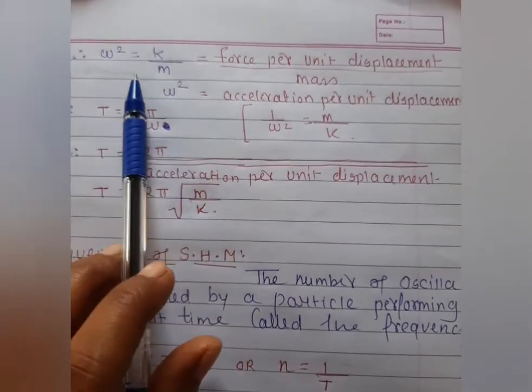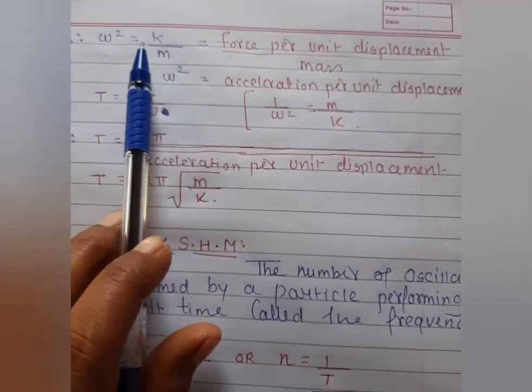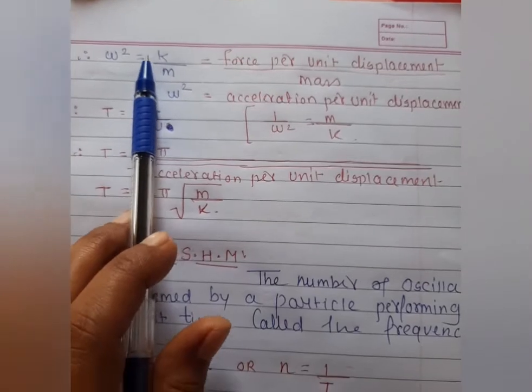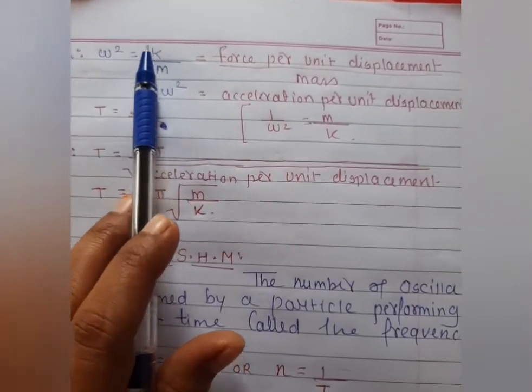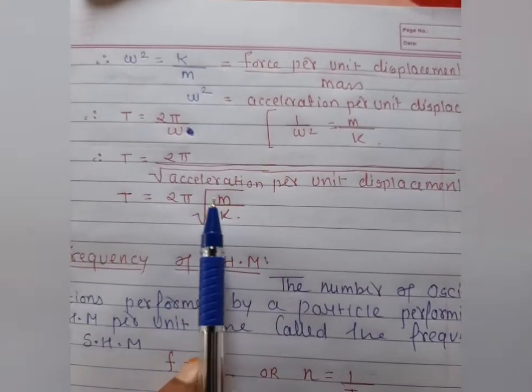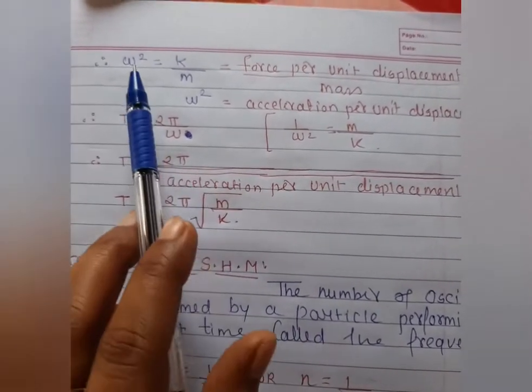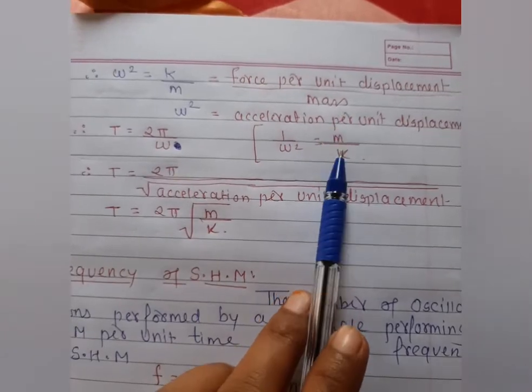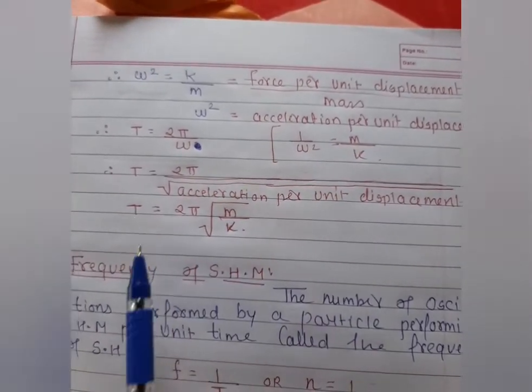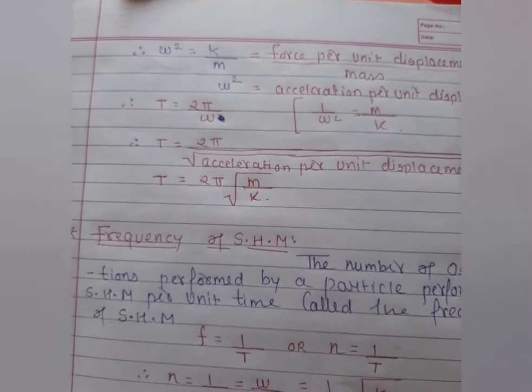So when we take the omega square condition in the inverse, it means the opposite of this value, mass upon force per unit. So the acceleration per unit displacement goes in the denominator, and according to this condition, the constant will be like this. So time period is equal to 2 pi root of m by k.